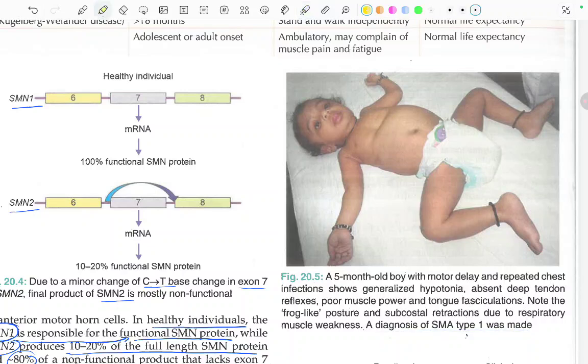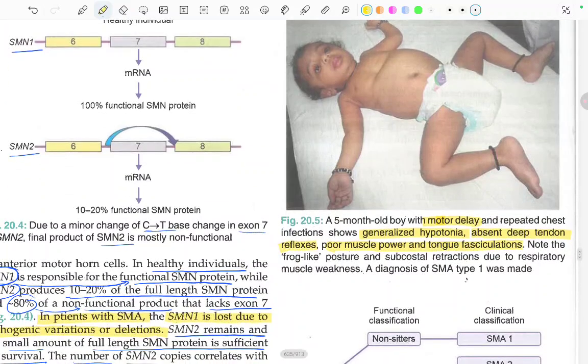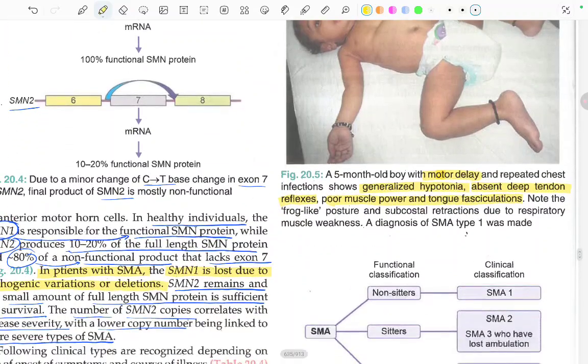Fine. So what is important to remember here is generalized hypotonia, motor delay, and repeated chest infection. Also, there are absent deep tendon reflexes, poor muscle power, and tongue fasciculations. Note the frog-like posture also. Because of generalized hypotonia, the posture is usually frog-like.